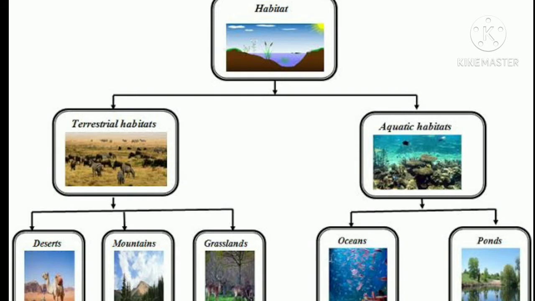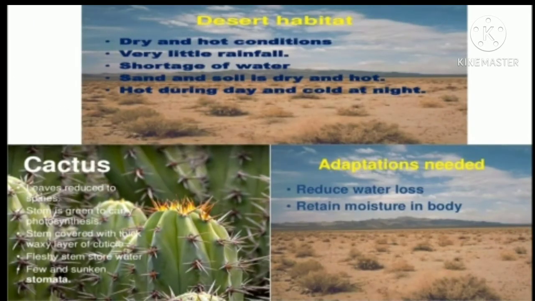Water-living things are called aquatic habitats. Terrestrial habitat is further classified into three types: first, desert region, then mountains, and then coastal region. Aquatic habitat is classified into ocean region and ponds.